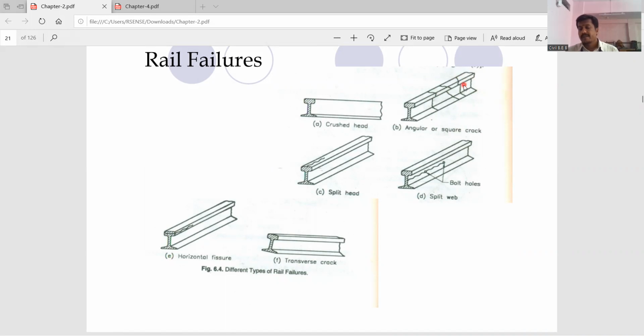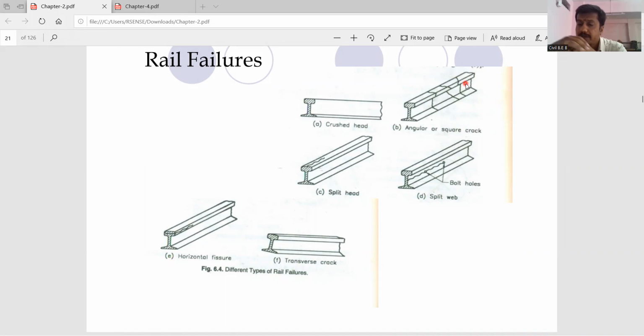Now, I will give you a recent example. Near Mumbai, on one of the railway tracks, a crack was formed. It was the alertness of the driver. He identified that something was not good on this particular track. When he started to drive, he observed that cracks had developed on the railway track.